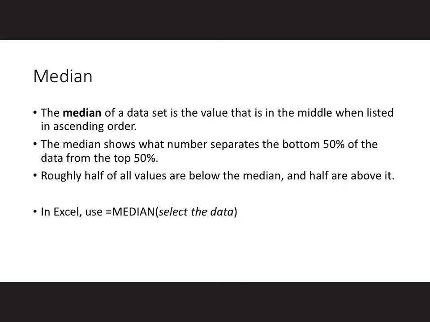The median of a data set is the value that is in the middle when listed in ascending order. So you're going to order the data set from smallest to largest, and then find your median. The median shows what number separates the bottom 50% of the data from the top 50%. And roughly half of all the values are below the median and half are above it. In Excel, you will use equals median and then select the data.